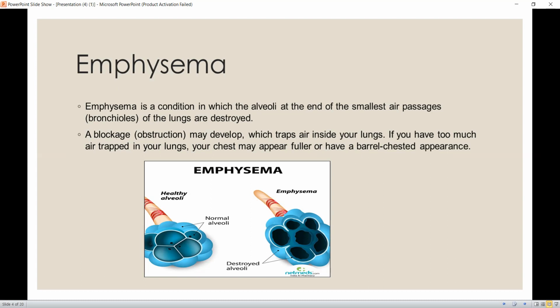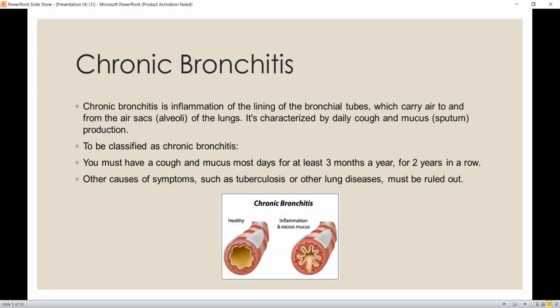Basically, the alveoli are responsible for gaseous exchange, and in emphysema, these alveoli get destroyed, and as a result, a large airspace is formed in the lung instead of many small ones. The surface area for gaseous exchange is reduced due to the destruction of the alveoli, and ultimately the amount of oxygen which reaches the bloodstream is reduced. Because the alveoli are destroyed, air is entrapped in the lung and the patient's chest on general appearance is seen as barrel shaped.